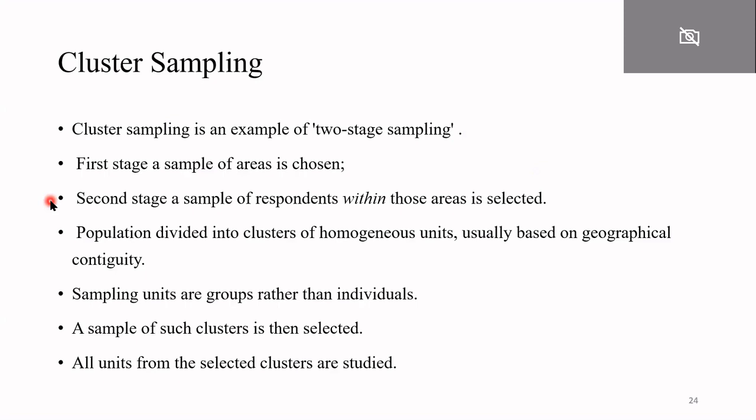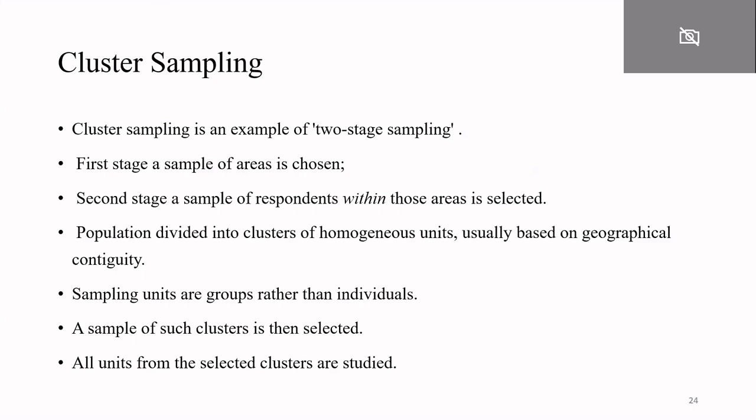So in cluster sampling, in the same way you will make the different clusters, and then by using the simple random sampling process, you will select clusters, and all the elements in the cluster will be included in your sample. All the elements in that cluster will be in your data set.